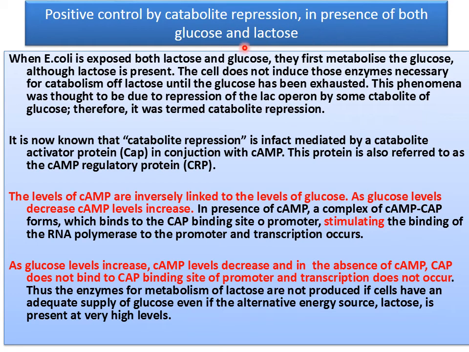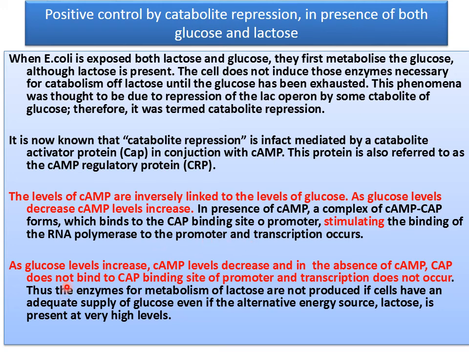And now positive control by catabolite repression, in the presence of both glucose and lactose. The third condition: the level of cyclic AMP is inversely linked to the level of glucose. As glucose level decreases, cyclic AMP level increases. So in the presence of cyclic AMP, a complex of cyclic AMP-CAP forms, which binds to the CAP binding site of the promoter, stimulating the binding of RNA polymerase to the promoter, and transcription occurs.